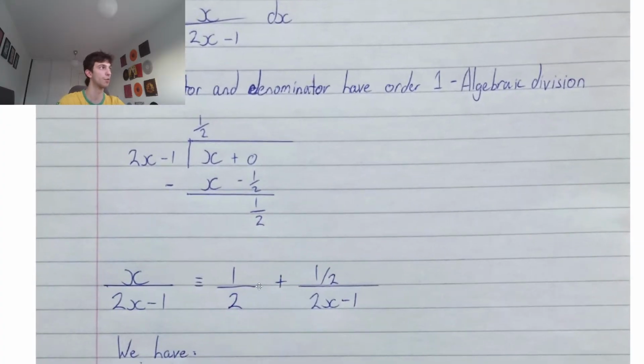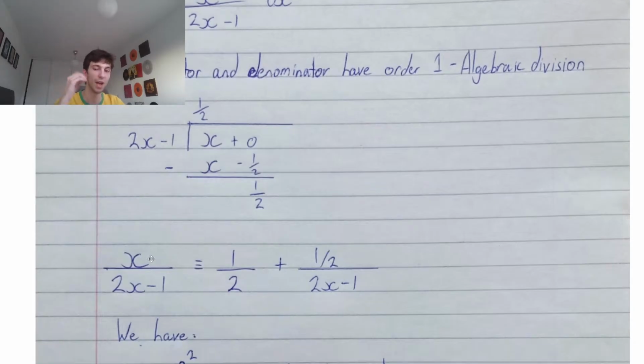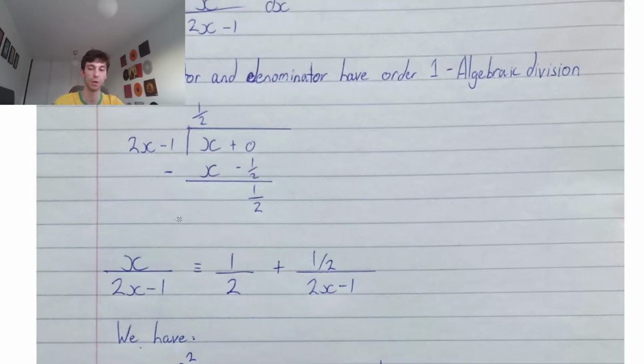This is very key when we have those same order, or the numerator higher order than the denominator. We're going to have to use that long algebraic division to get it into the form of partial fractions. I believe we saw that in 2022 paper 2, where they wanted our function to be rewritten. So we have that x over 2x minus 1 is equivalent to a half plus half over 2x minus 1. This is quite a nice integral now.